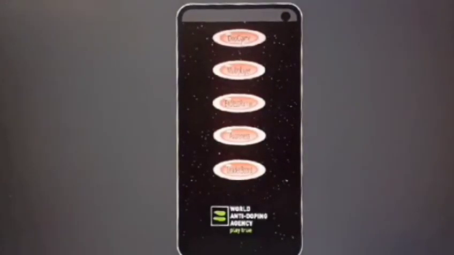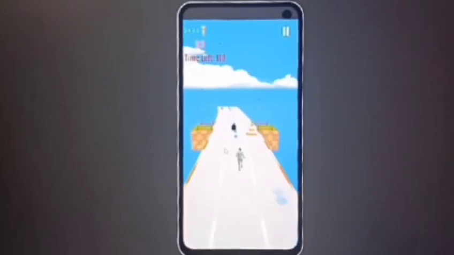A player can start the game by clicking the play button. After clicking the play button, a player can choose the game. Here, the player chooses the dope game. The dope game is based on coin collection, and the game ends when a certain time limit is reached. The player can collect the coins on the track.